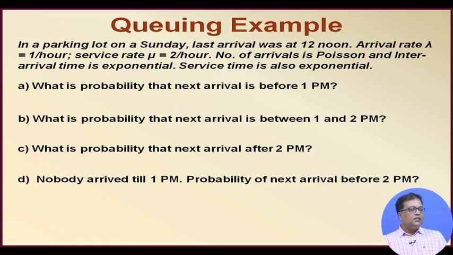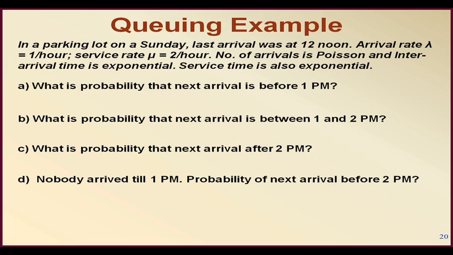In all these questions, what we really have to understand is, in the first case, what is the probability that next arrival is before 1 p.m.? In this case lambda equal to 1, t is also 1, so lambda t equals 1.